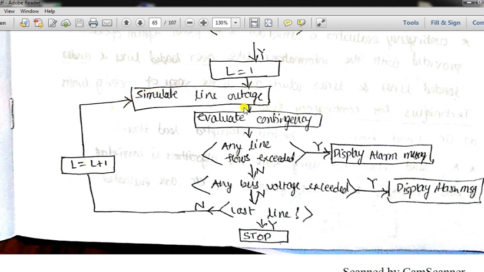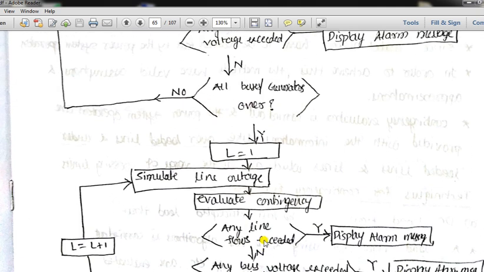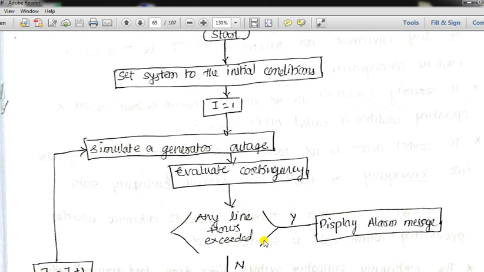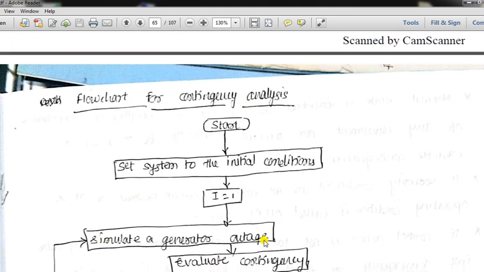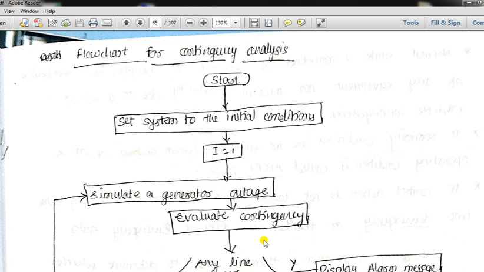The same process will be done for transmission line number 2, and we will be in this loop until all the transmission lines are checked for the violation of limits or faults on them. Once it is the last line, then we will stop there. Our computer will stop doing this process. So with the help of this flow chart, we come to know how the contingency analysis can be done by taking the help of computers. Okay, so this is all about the flow chart of contingency analysis.